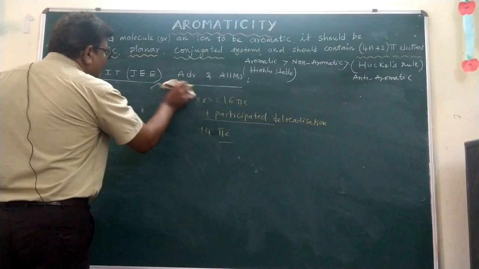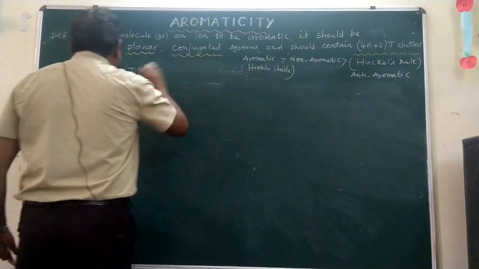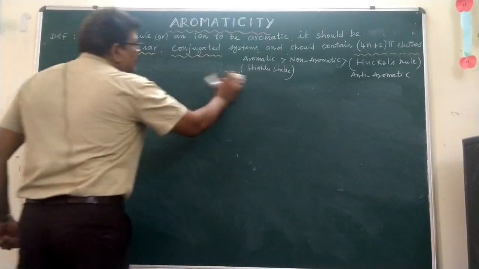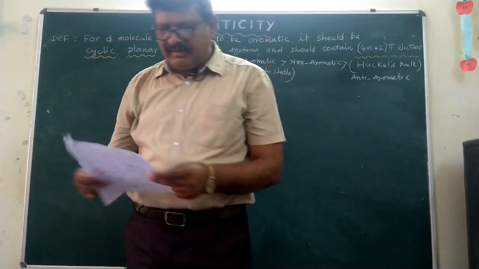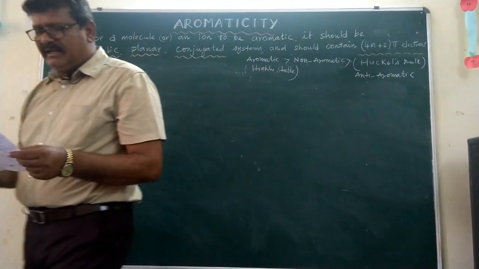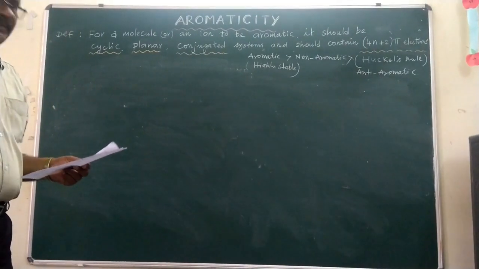So now let us see some compounds for our examination. Some of the compounds are given here, single option correct type. Let us discuss.